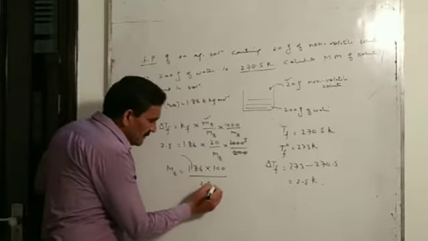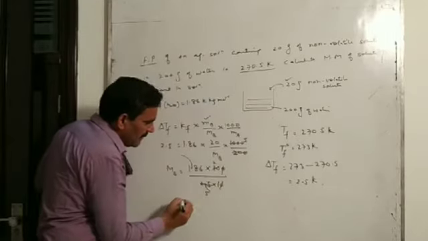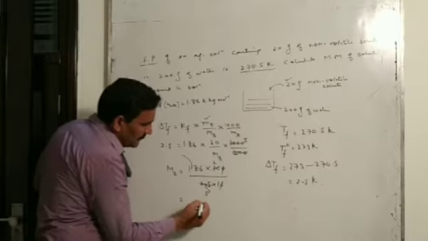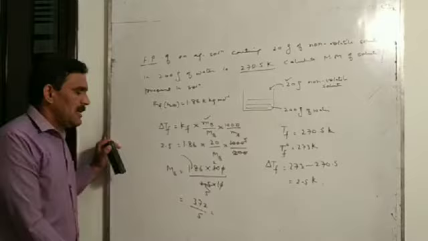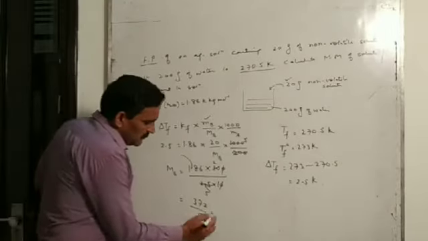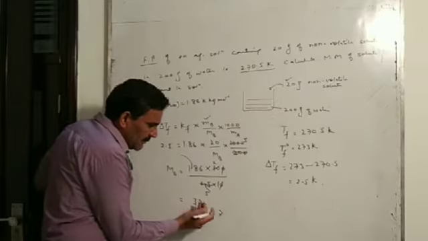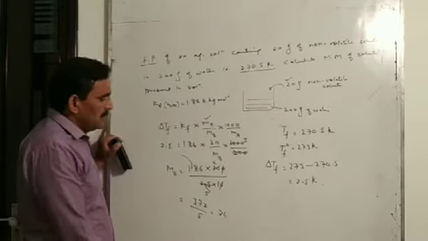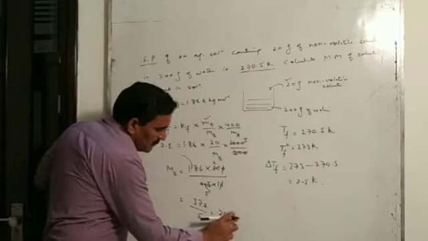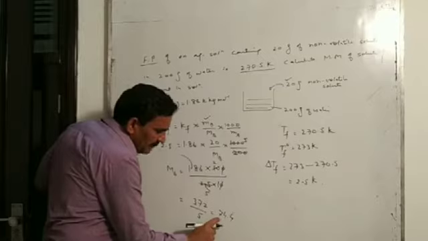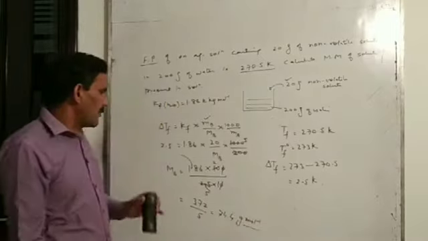If we remove this decimal, it will be 372 by 5, so it will be 74.4 gram per mole, unit of molecular mass.